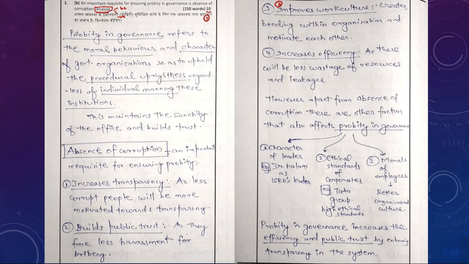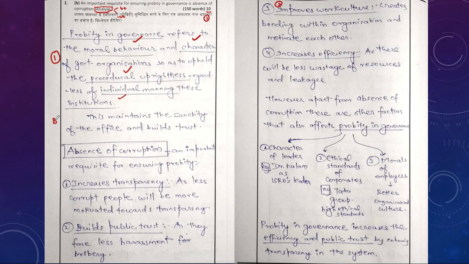Let's look at Aishwarya Verma's answer copy under answer writing technique also. Introduction: probity in governance refers to the moral behavior and character of government organizations so as to uphold the procedural uprightness regardless of individual manning these institutions. So very beautiful concept, very clear and to the point, and it gives a very nice way to start this particular question. So she will be easily getting the 1 mark which is allotted for the introduction, students.